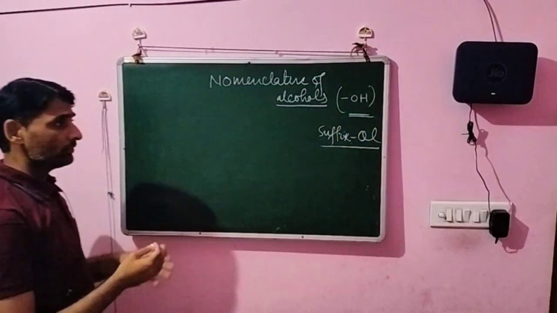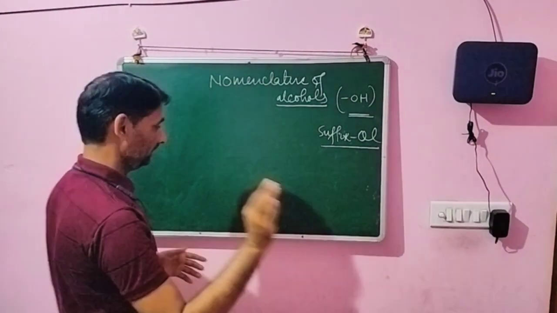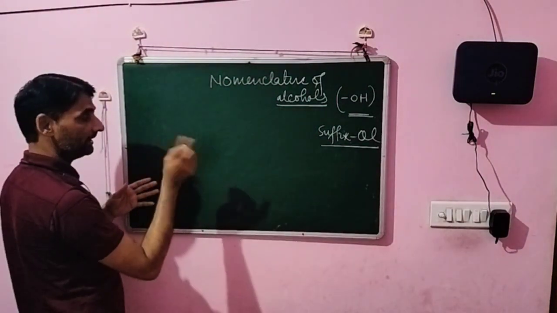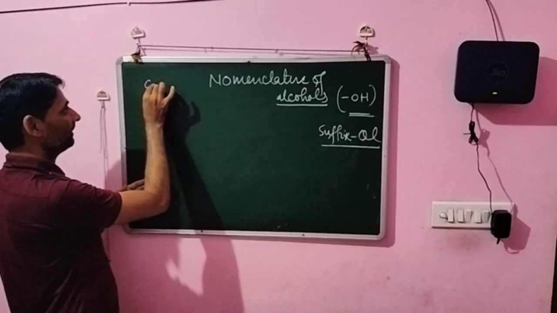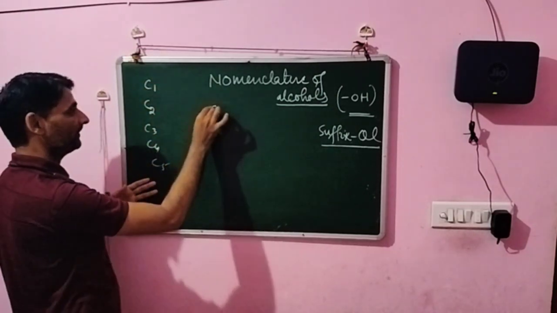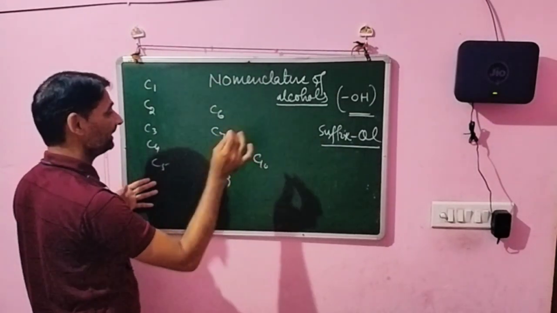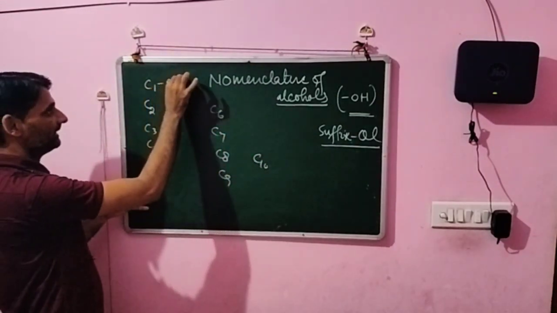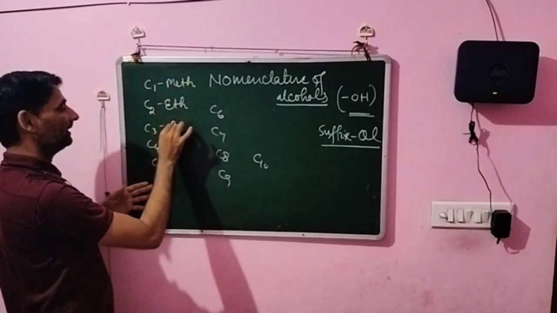So if we want to write the name of alcohols, then at first we write the name according to the carbon. Just like you know the carbons 1, 2, 3, 4, 5, 6, 7, 8, 9, 10. The first carbon is meth. Second carbon, eth. Third, prop.